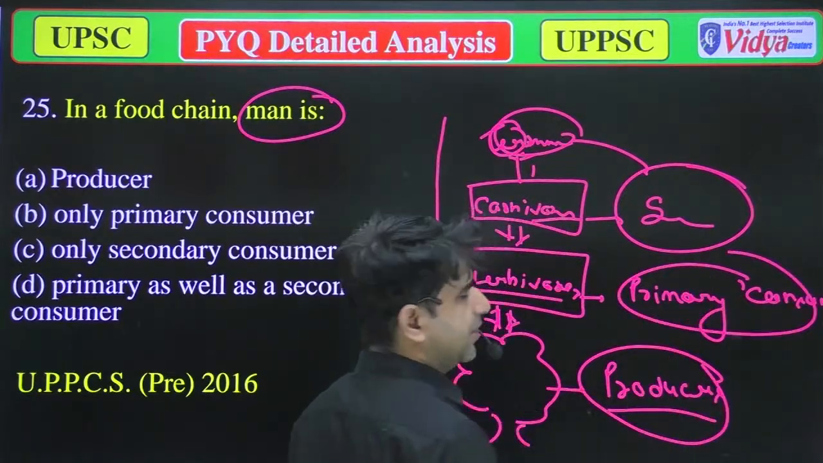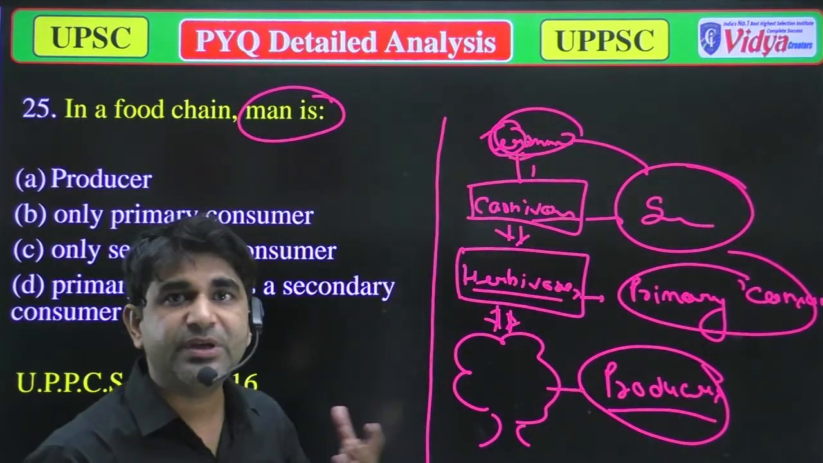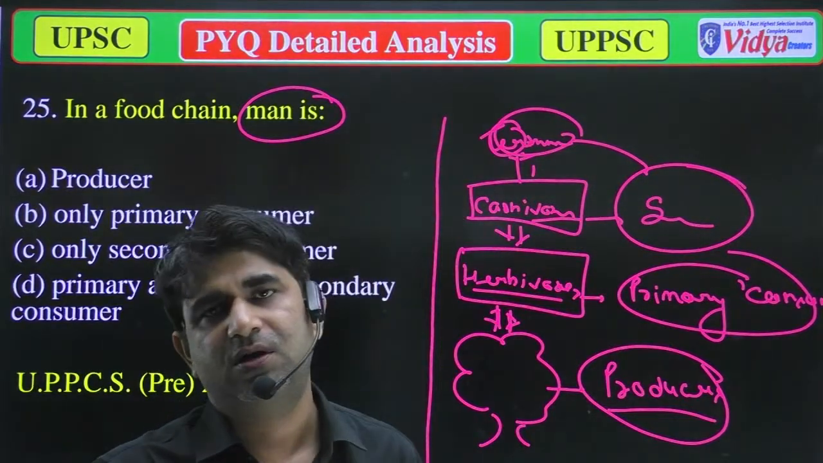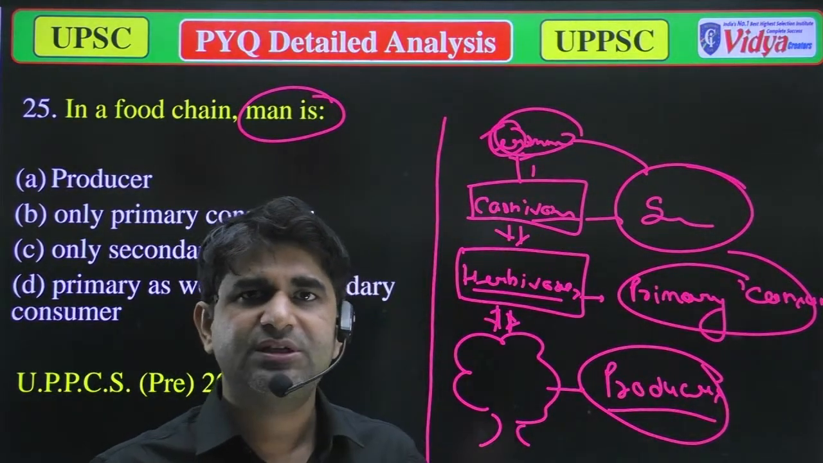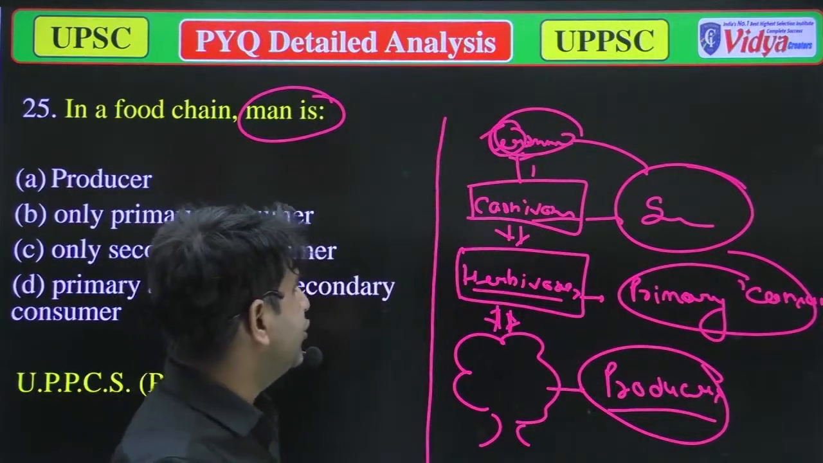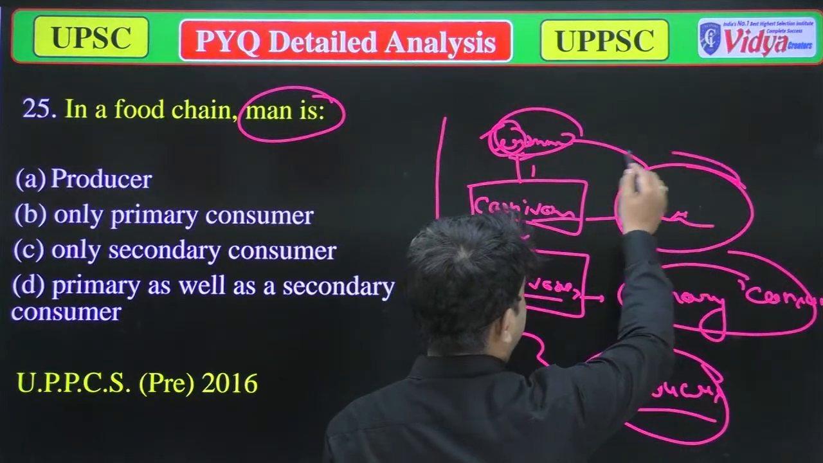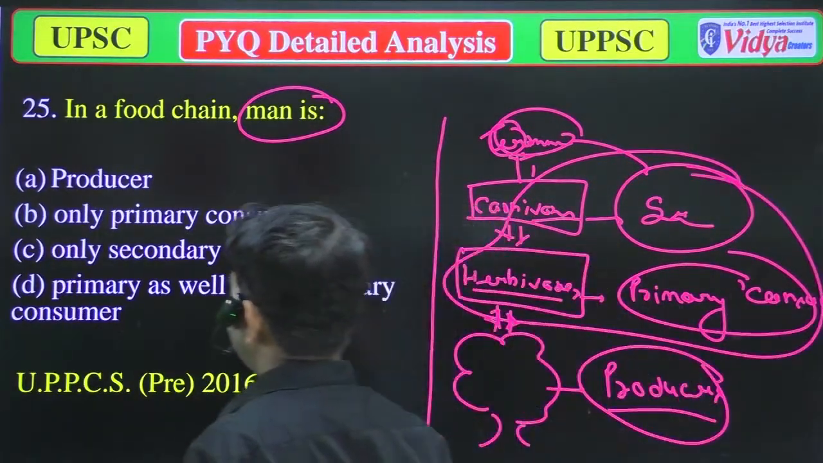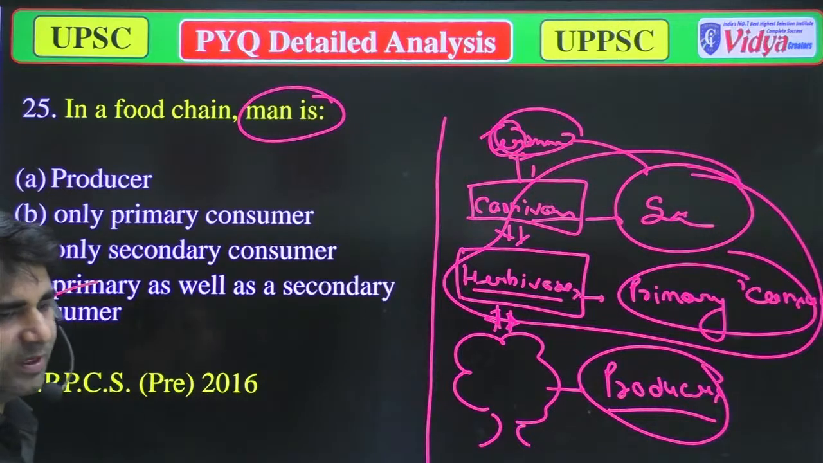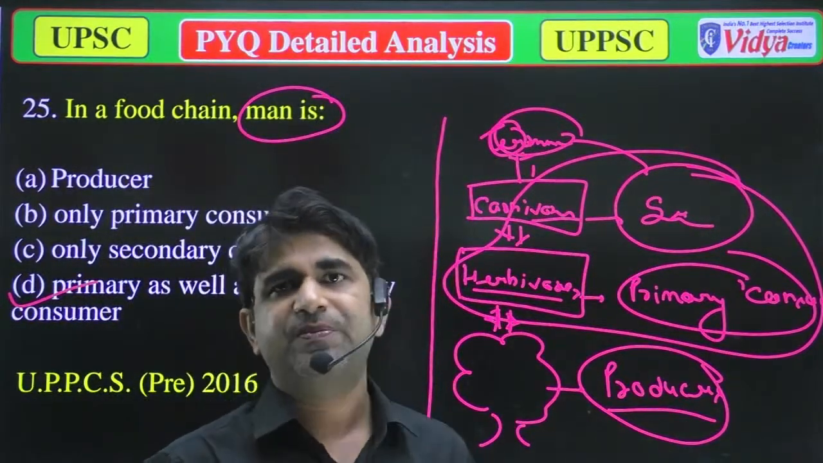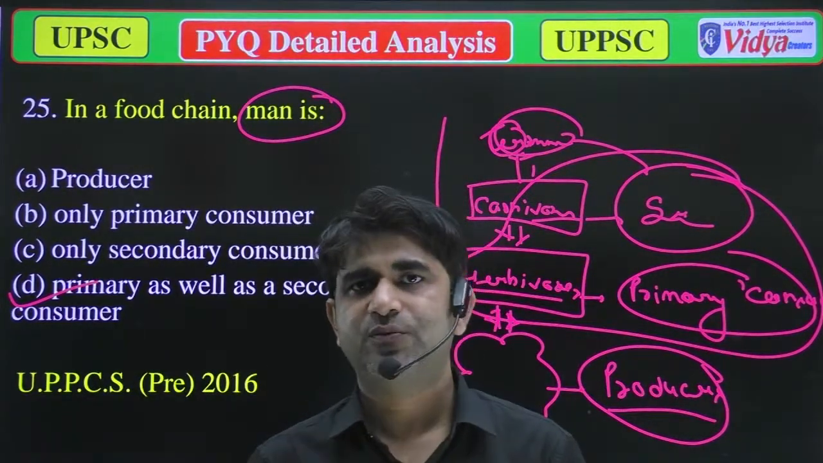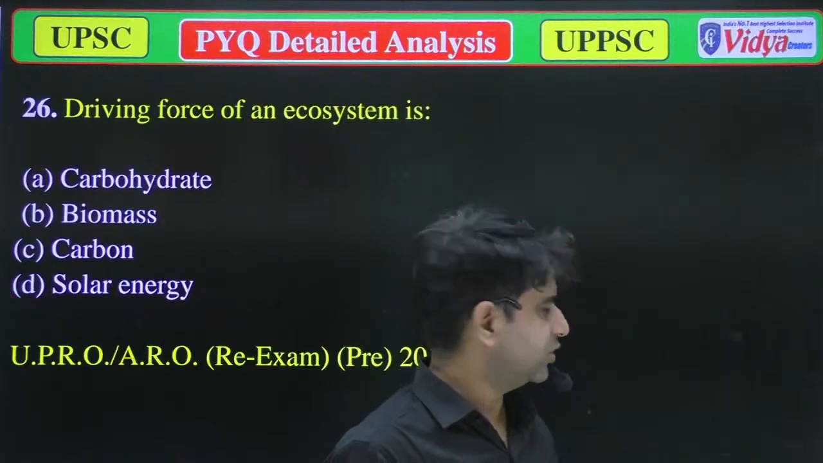Primary consumer, because we also eat meat, like we also eat animals like goat, hen, fish. So these are the primary consumers, because we eat primary consumers too. That is why human beings are primary consumer as well as secondary consumer. So option D will be the correct answer, because it can eat producers as well as the primary consumers too. That's why. Now we'll move to the next question.